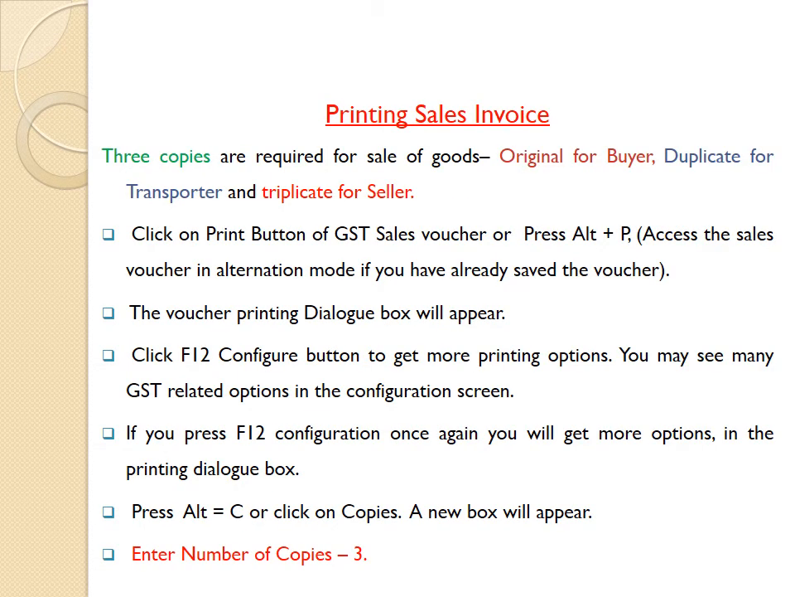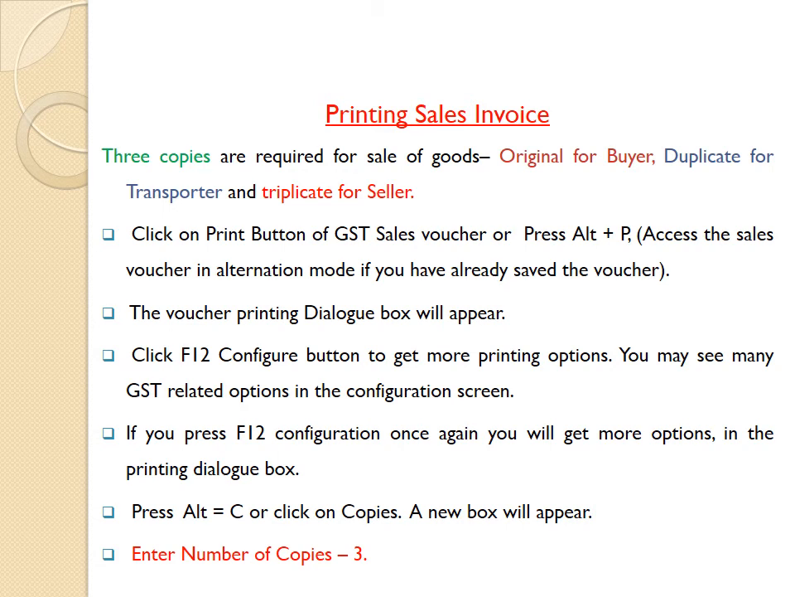Printing sales invoice. We have recorded sales transactions. Now we are going to print the sales invoice. It is necessary to prepare 3 copies required for sale of goods: 1 copy original for buyer, duplicate for transporter, and triplicate copy for seller. It means we have prepared three copies of sales invoice. Original copy will go to buyer, duplicate copy will go to transporter, and triplicate copy will remain with seller, that is us.